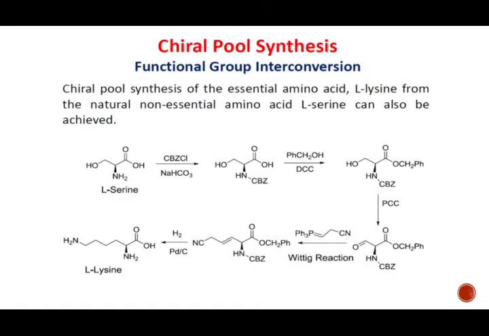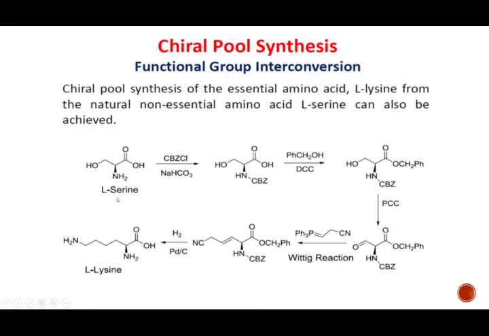In this synthesis we have L-serine. From L-serine, which is a naturally available amino acid, we form L-lysine. So the chiral pool synthesis or chiron approach of the essential amino acid L-lysine from the natural non-essential amino acid L-serine can be achieved. So friends, if we have L-serine, we will start this series of reactions to get L-lysine.